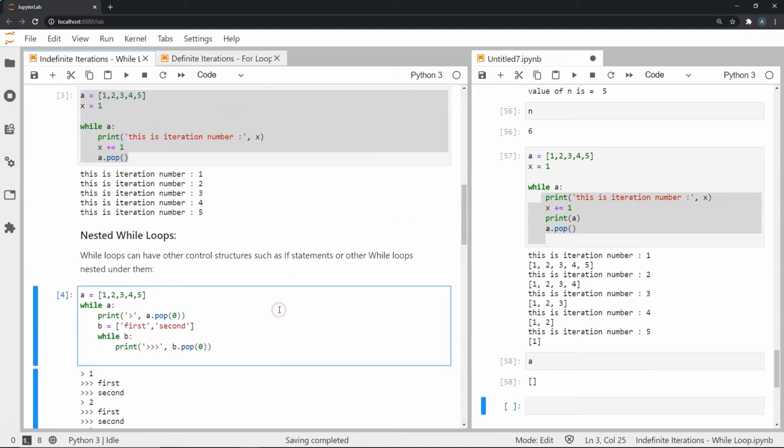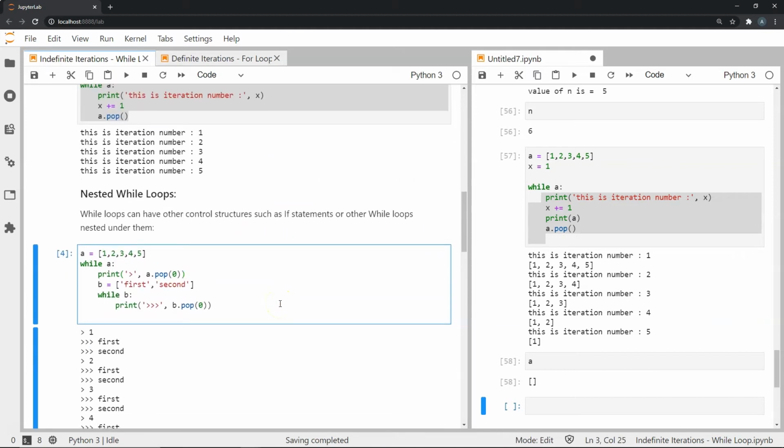And this is a broad topic. What I mean by this is that when I'm saying nested while loops, I'm actually talking about nested control structures. So we can have while loops within while loops. Not only that, we can have if and else statements within while loops. We can have while loops within if and else statements, and we can have if and else statements within if and else statements.